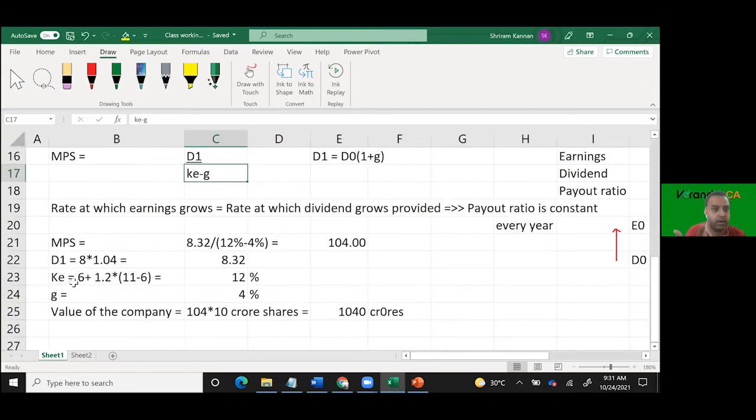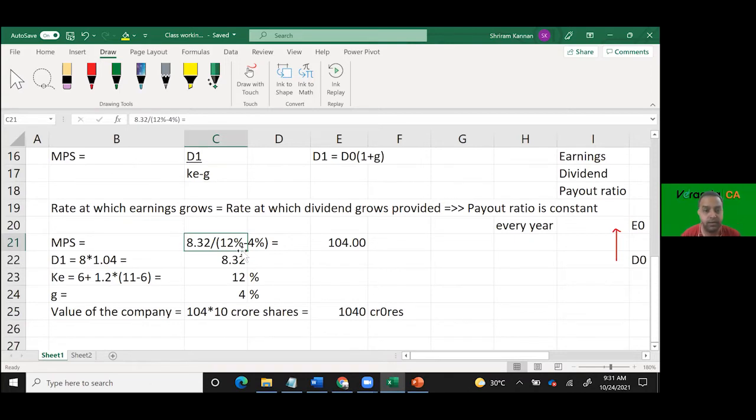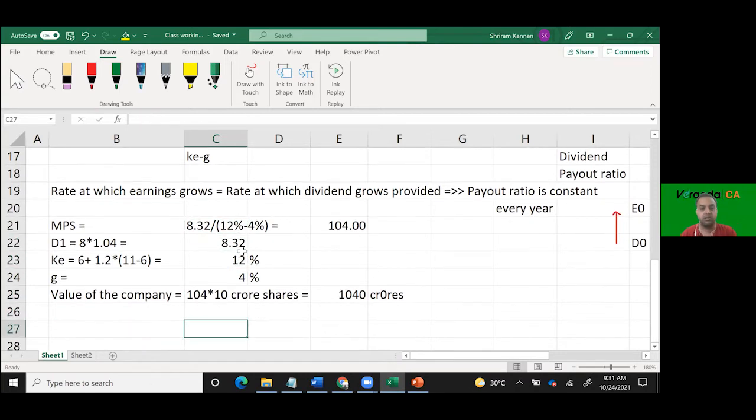In this question, there is no difference. You just say G is 4%. We are assuming that the growth from 0 to 1 is the same as the growth from 1 to infinity, so we use the same rate in the numerator and denominator also. Are you following this? This is the value of the company.